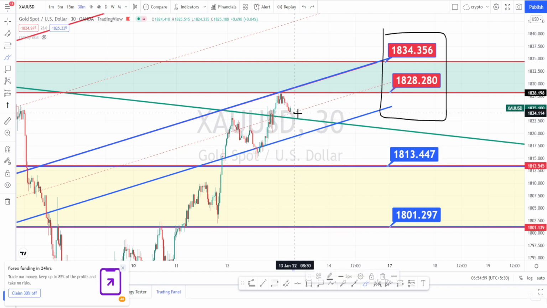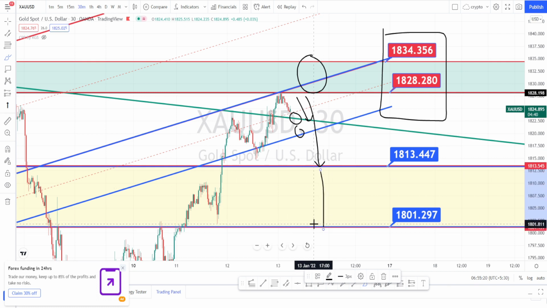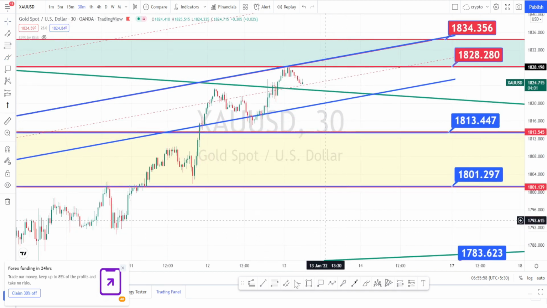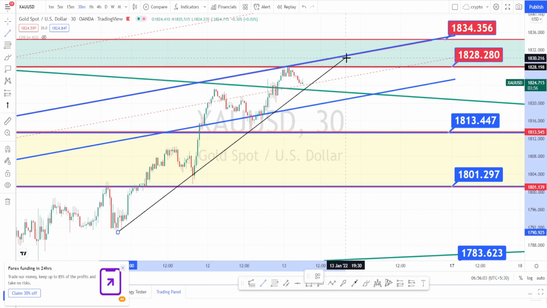It requires some more momentum to actually break these support levels, but it is on a bearish trend. As long as these resistance levels are not taken, we can expect the market to retrace to the level of 1813 and then to the level of 1801. Wait for it to break this dynamic support line or the channel support line, then go on a bearish side trade. I would recommend you to draw trend lines like this to understand the trend of the market.